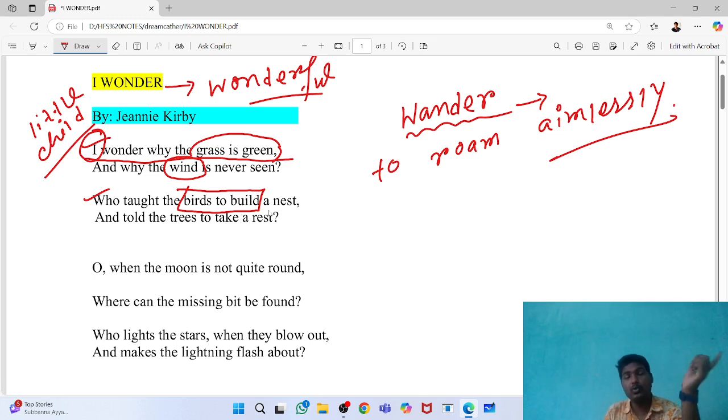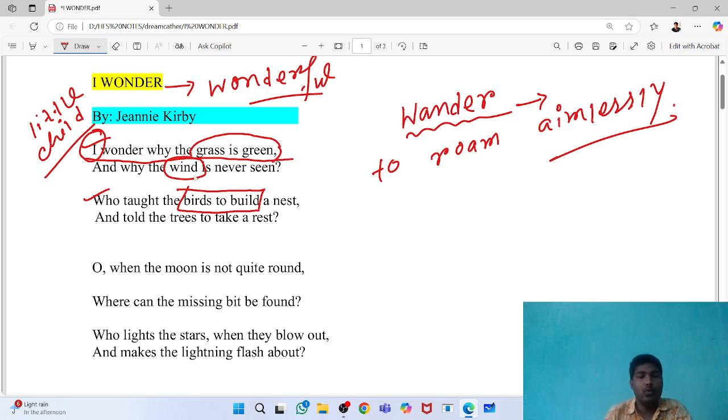The question is who taught the birds the first time that they have to make a nest for shelter. That is the boy's question. So you see, the little child has lots of imaginative power, and he is asking lots of questions that are unimaginable for us. We can't even think that this kind of question may come from a child's mind.